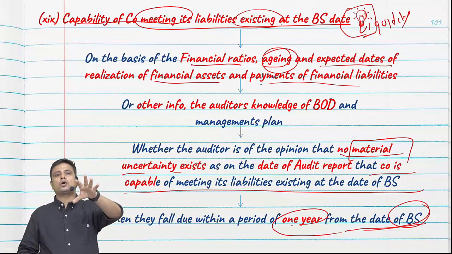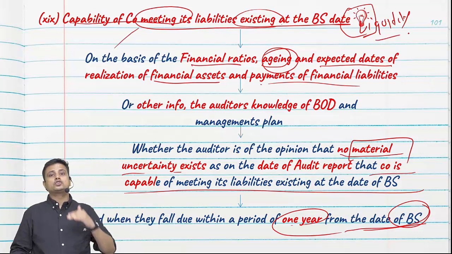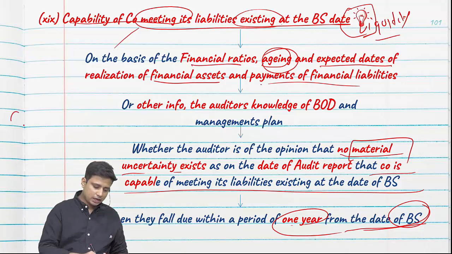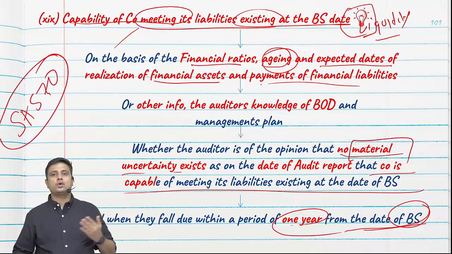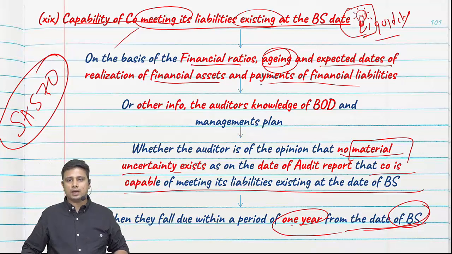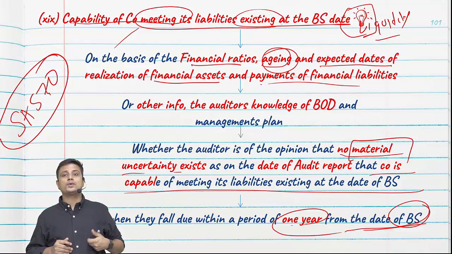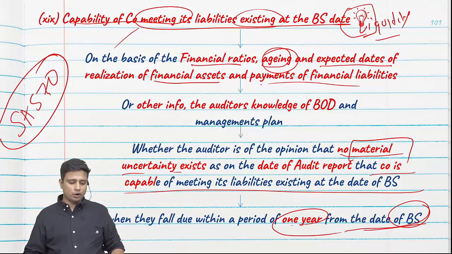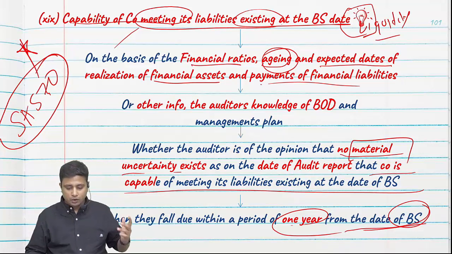We need to report on the same. So somewhere we are reporting on what? Liquidity. So users come to know whether the company will continue as a going concern. See, in any case we report on all this under SA 570. But SA 570 going concern assumption is primarily of the management. They make an assessment of going concern, we just evaluate. But here we are supposed to report on the same. What are we supposed to report on? Whether the company will be able to meet its liability or not. Very, very important point, my friends. It can be very important from the exam point of view as well.